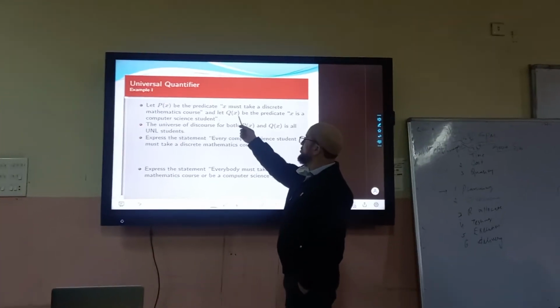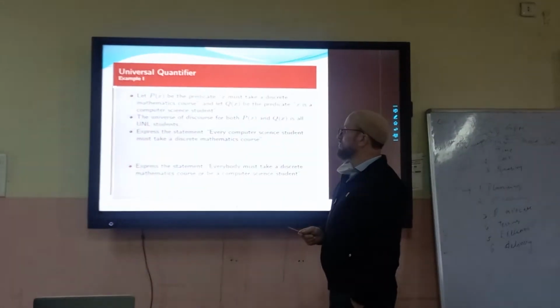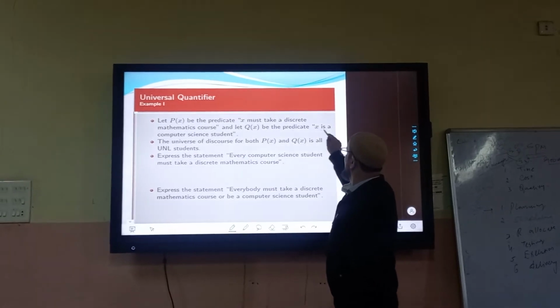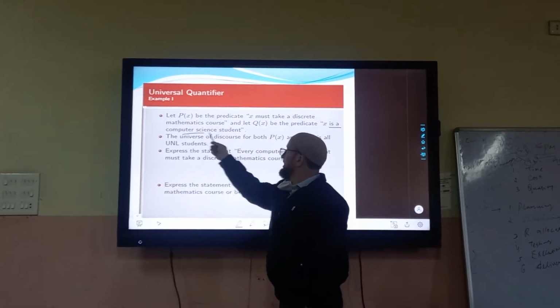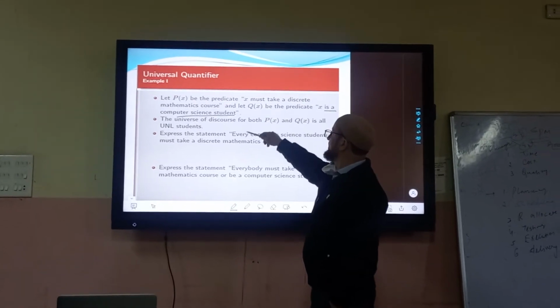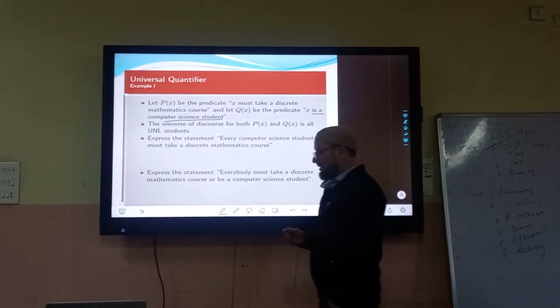And let Q of X be the predicate X is a computer science student. Now X is the subject and is a computer science student is a predicate. Now for both of these statements, what is the discourse? It will be the ICSC students.